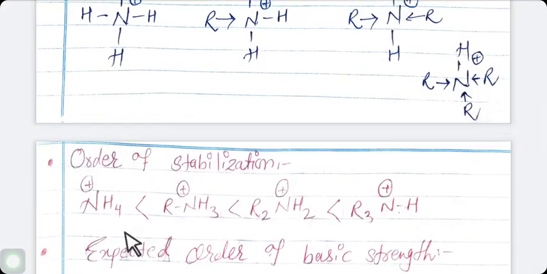The order of stabilization is: ammonium, then RNH3 plus, then R2NH2 plus, then R3NH plus.